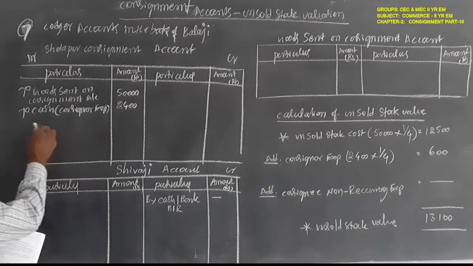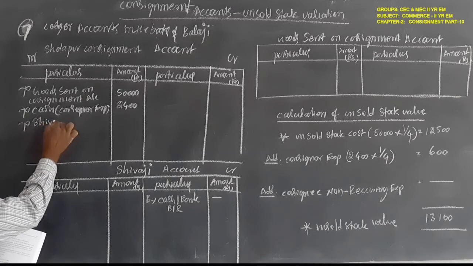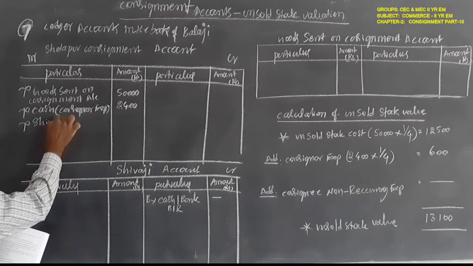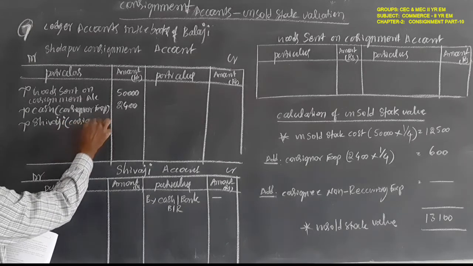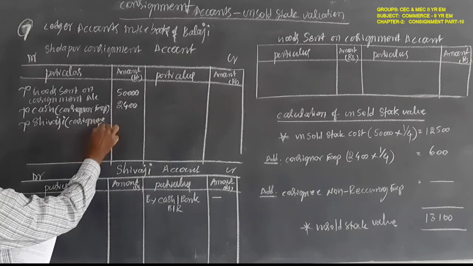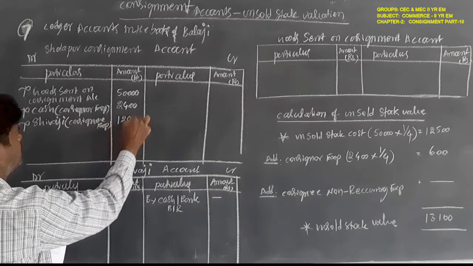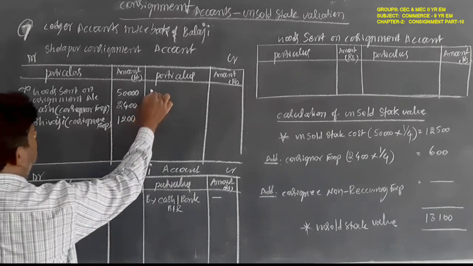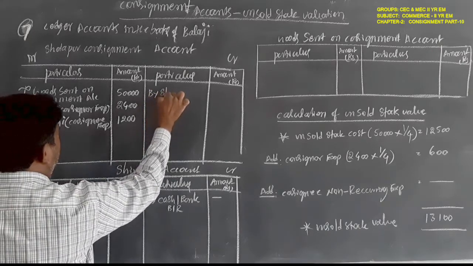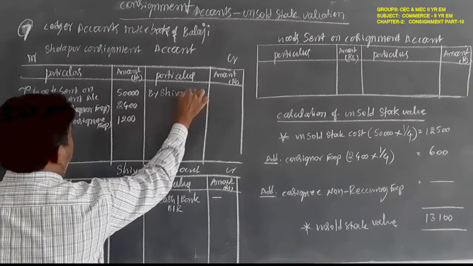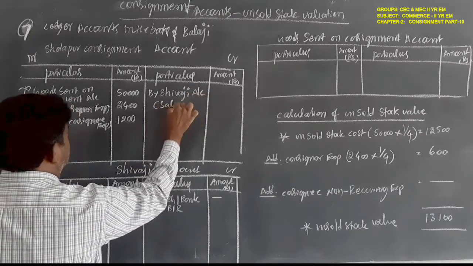Next, there are consignee expenses for Shivaji. If there are any consignee expenses or commission, you have to write the consignee's name. Consignee expenses, amount 1,200 rupees. Next, it is a sale by the consignee, so you have to write the consignee name for sale, Shivaji account, within the bracket sales.